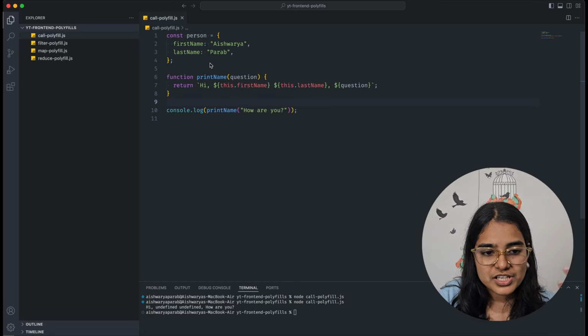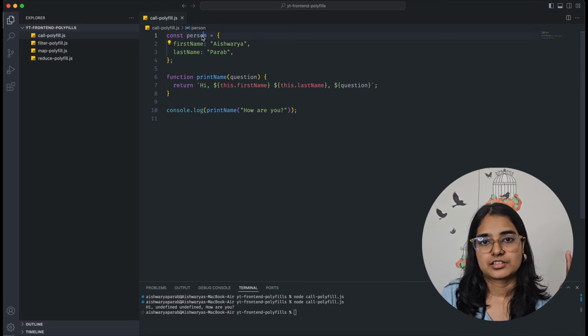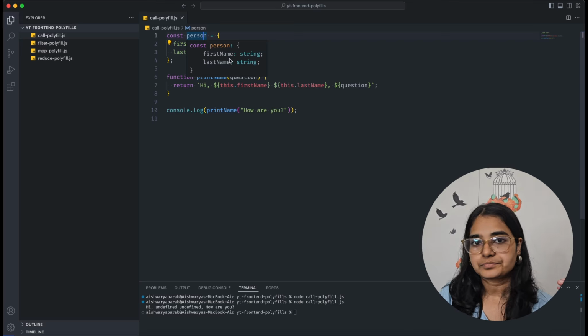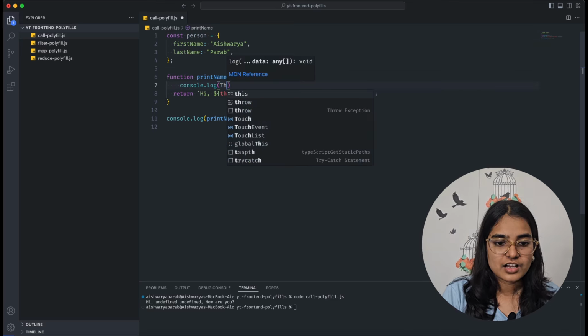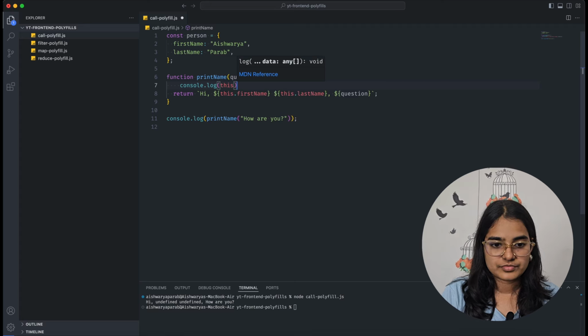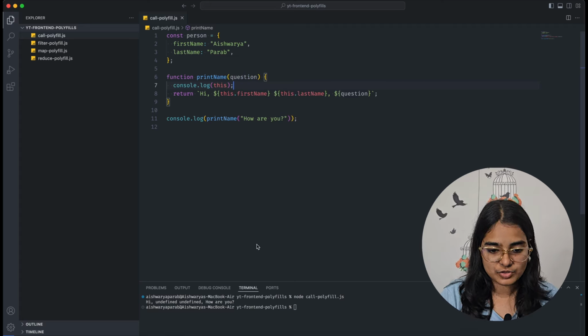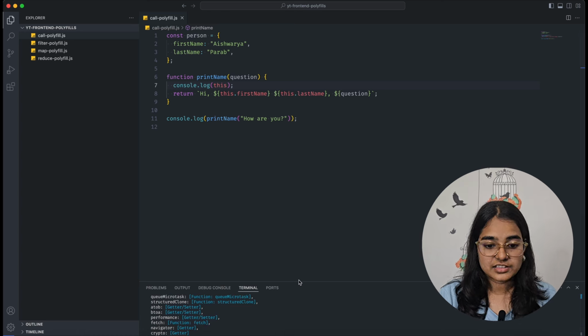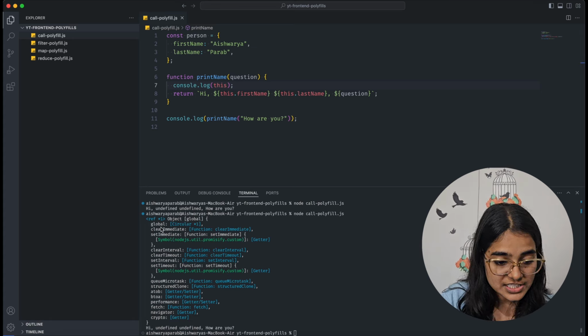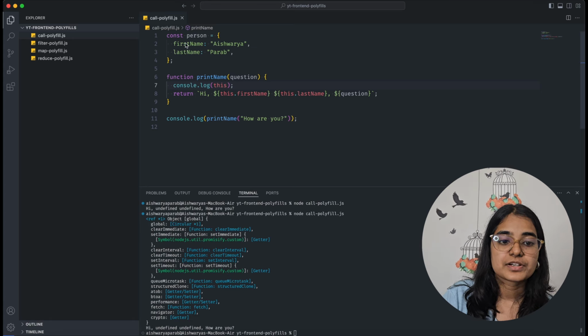And in our global object, we don't really have person. Okay, person is not there. But if I print this here, you will realize that you don't have access to the person object. So I will quickly run this, and the value of your global object, which in this case doesn't have access to the person object.